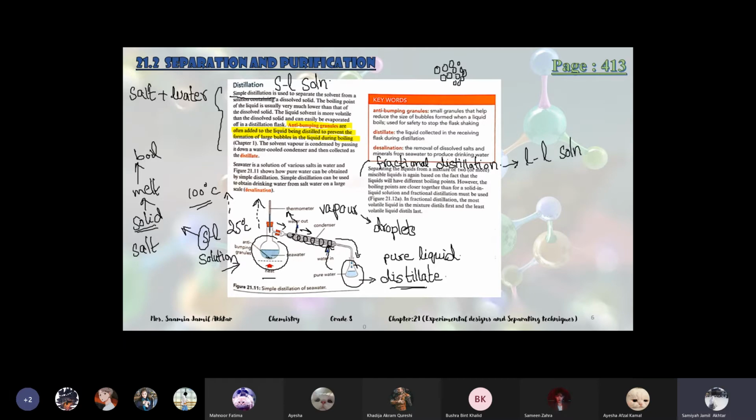So anti-bumping granules are often added to the liquid being distilled to prevent the formation of large bubbles in the liquid during boiling. Okay, so to prevent the formation of large bubbles and to avoid the splashing, the popping of the large bubbles, the loss of water. Okay, so we use these granules for that.